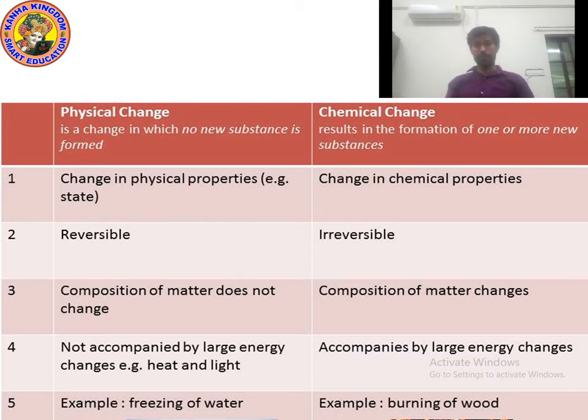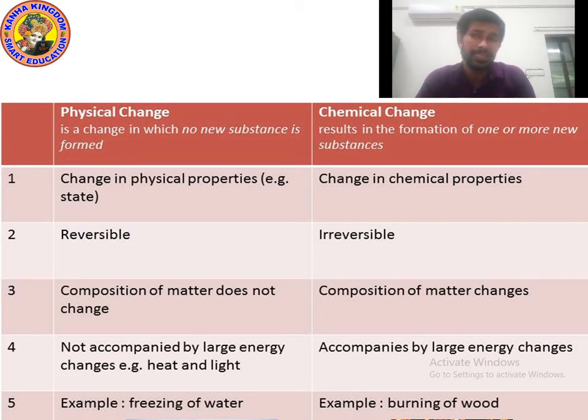Yes, during physical changes no new substance is formed, but during chemical changes, what happens? It results in the formation of one or more new substances. So during chemical changes, one or more than one substance can form, two, three, four, many substances can form. And physical changes are reversible, chemical changes are irreversible.